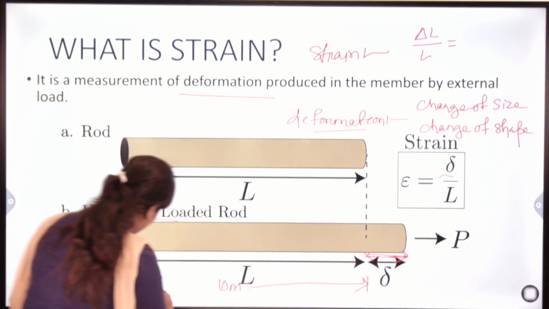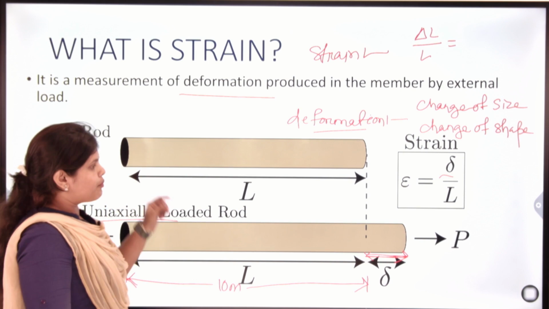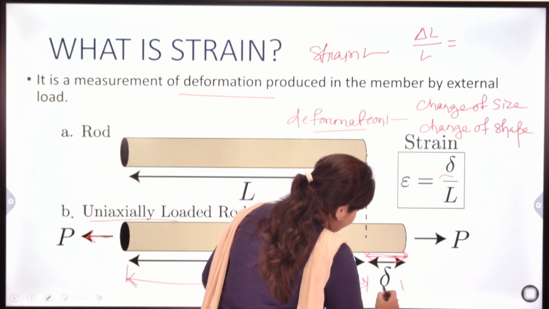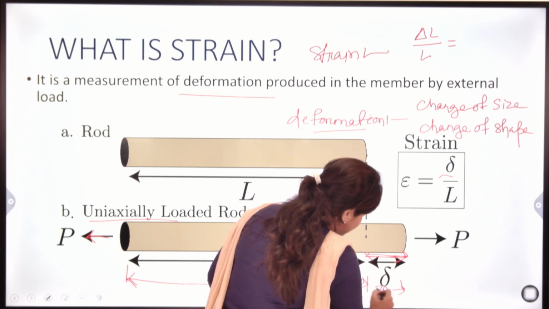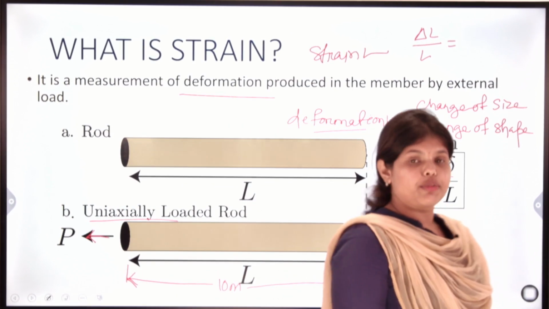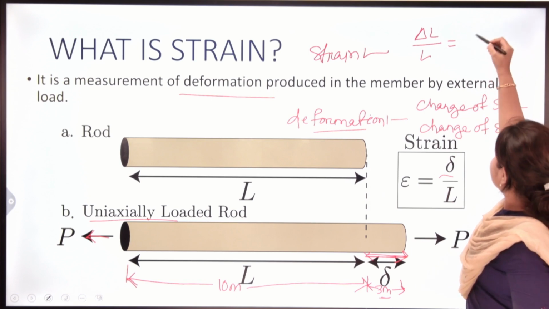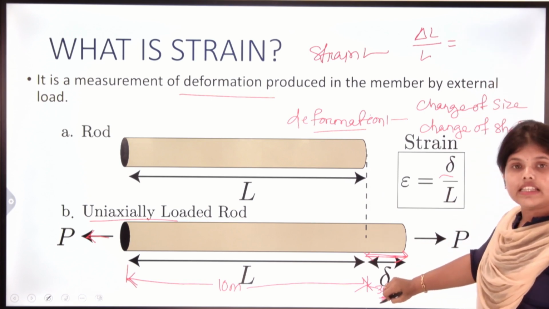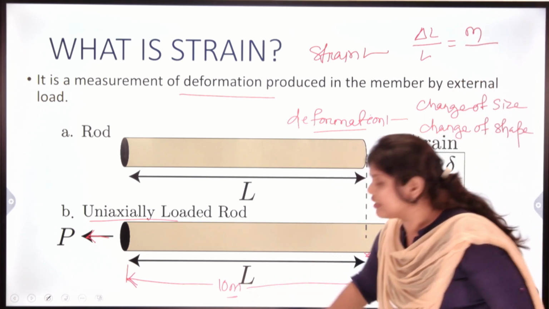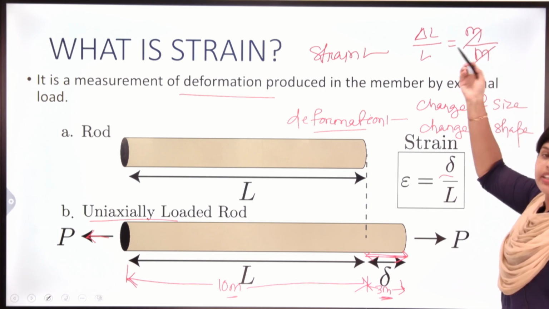it is 10 meter. After application of certain load, if the change in size is 3 meter, then this 3 meter is the change in length, or del L. This length is in meter, and the original length is also in meter, so meter and meter get cancelled.